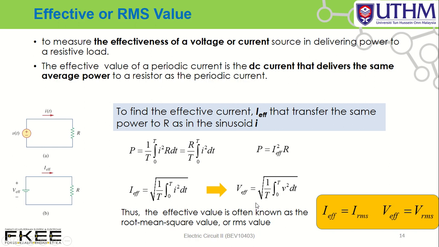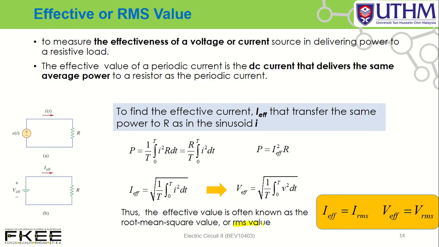Similarly, V effective equals the square root of 1 over T, integrate v squared from 0 to T with respect to dt. Thus, the effective value is often known as the root mean square value. That's why we call the effective value the root mean square value, or RMS value.